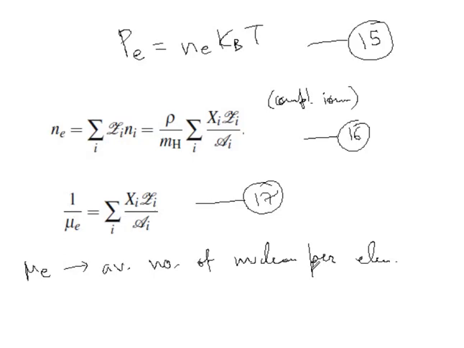Now, what does this lead to? This will lead us to two very important things. You see, this will lead us to Ne is equal to rho by mu E and mH, and also not only that, but also it will lead us to this important relationship.